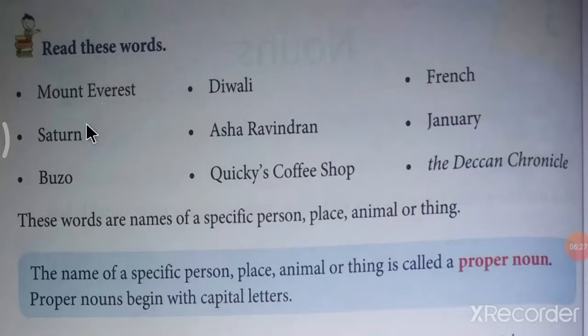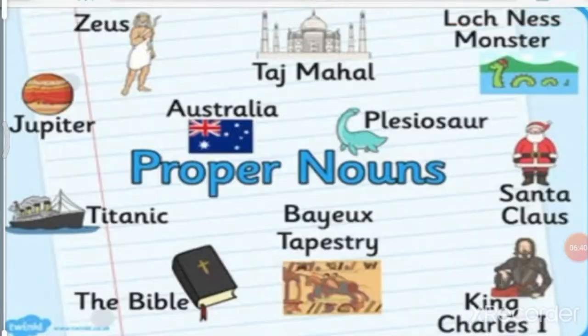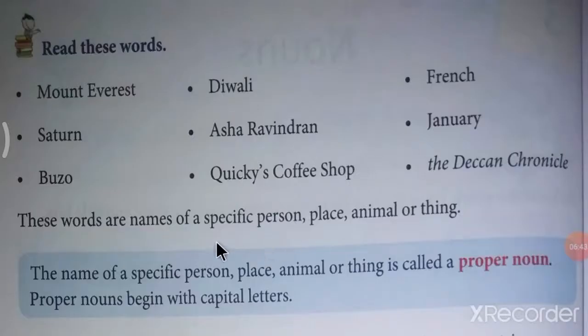These words are names of a specific person, place, animal or thing.